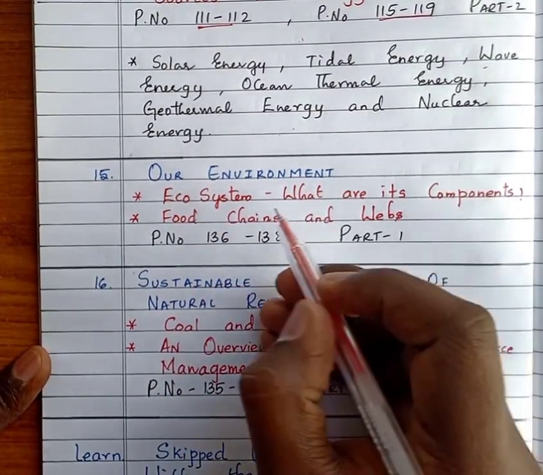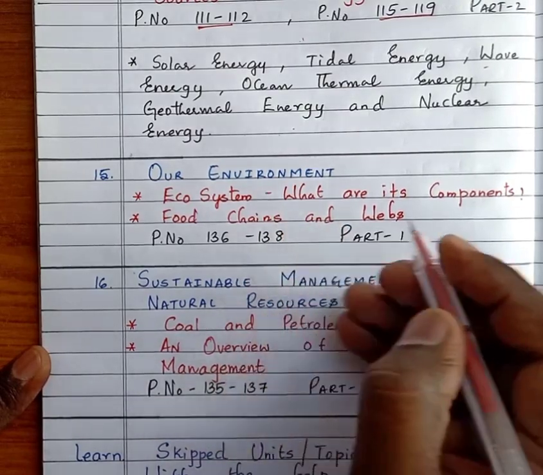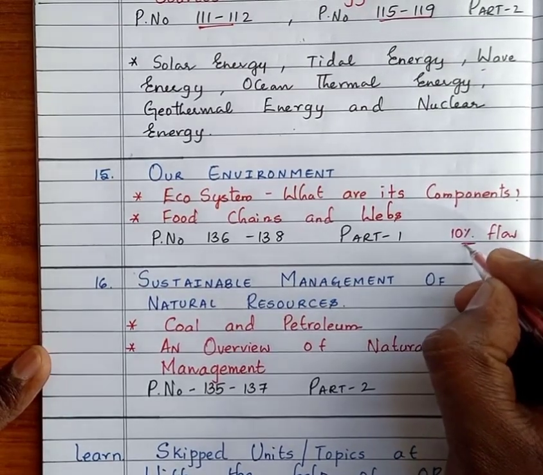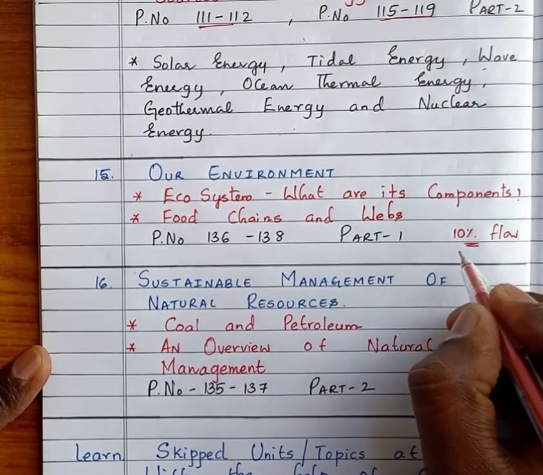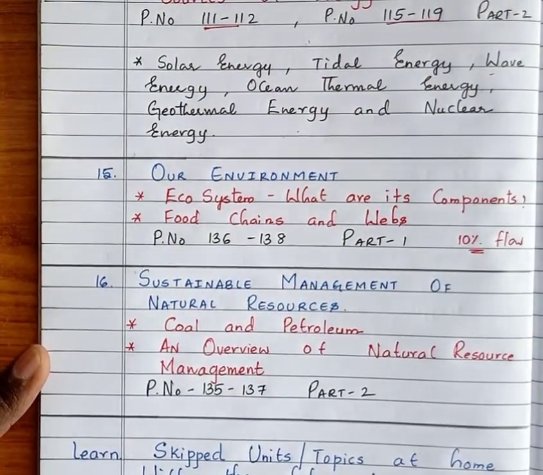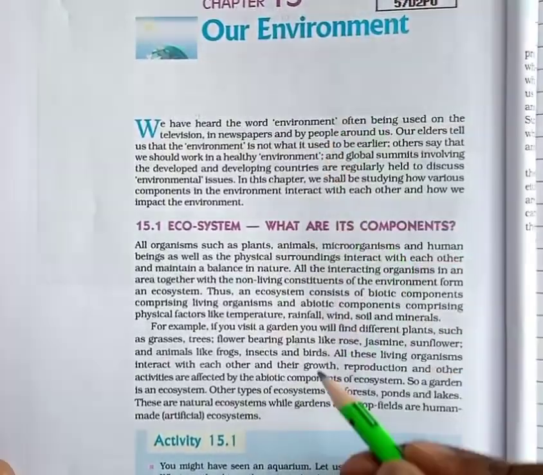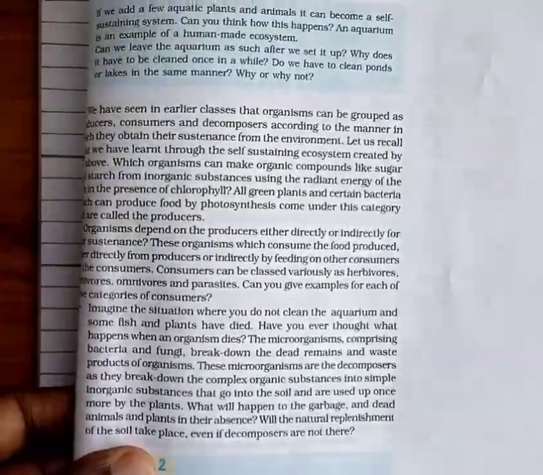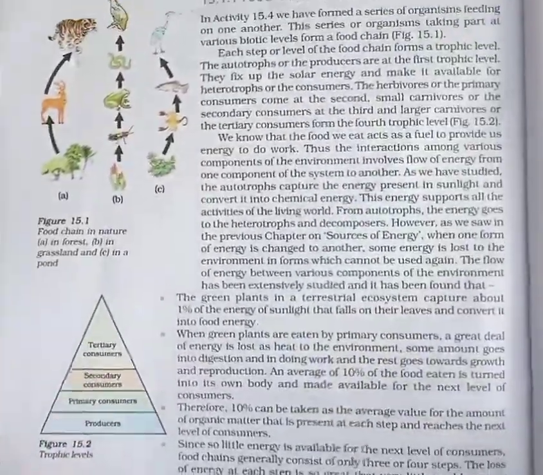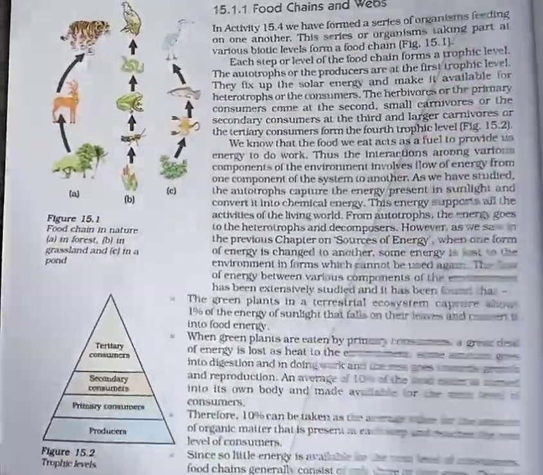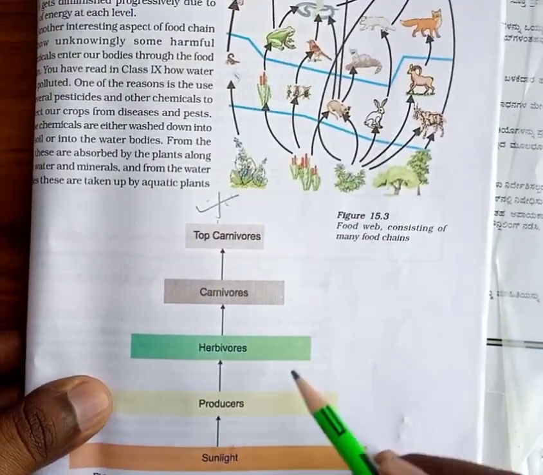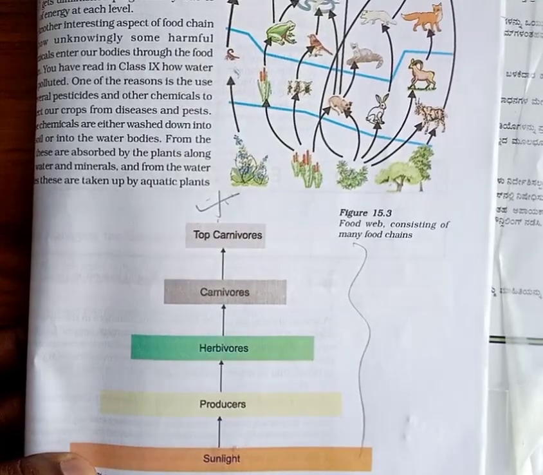Next, the unit our environment: ecosystem, what are its components, food chains and webs are the deleted topics, but the 10% flow of energy is a very important concept. You need to study it for the examination, that is the page number from 136 to 138, though it has been deleted. The continuation of this topic is very important, so do try to read it for the exam.